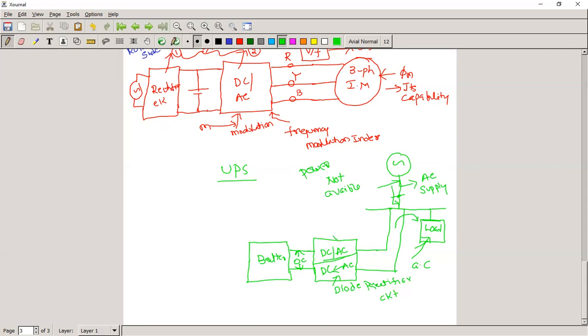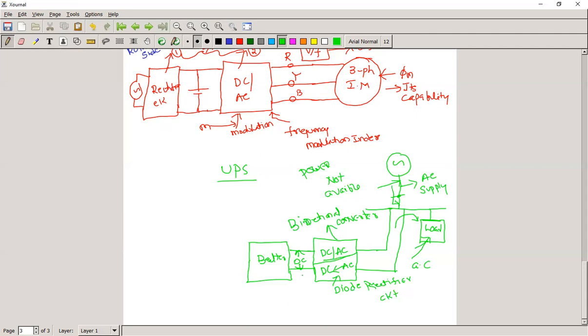This is nothing but a bidirectional converter. It is operating as a rectifier when the battery is charging. It is operating as an inverter when the power is not available, and then it is giving power to the load. It is a dual function.